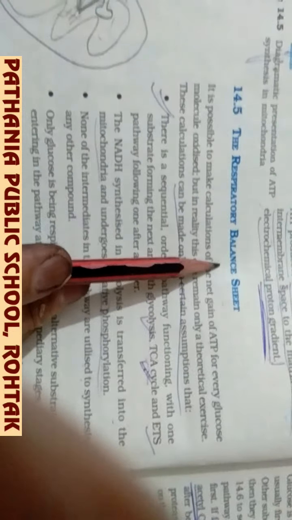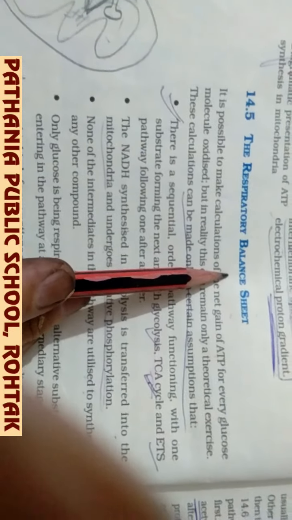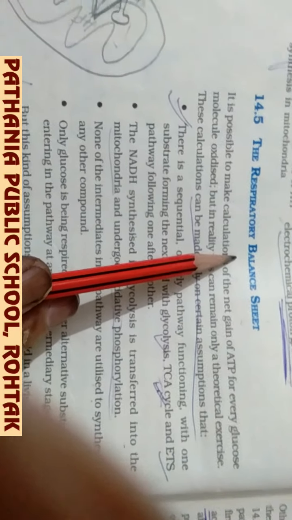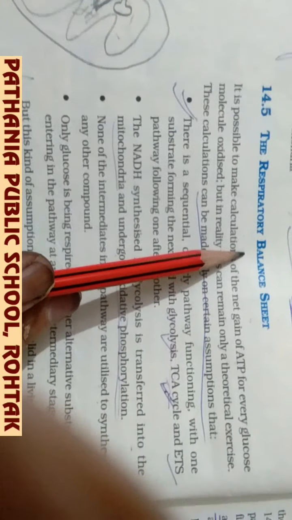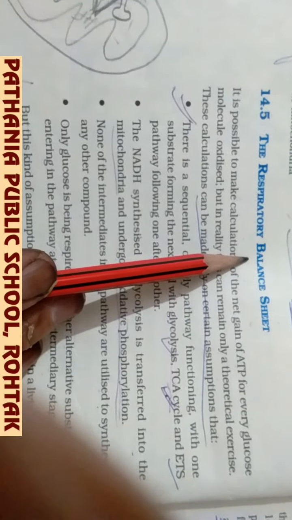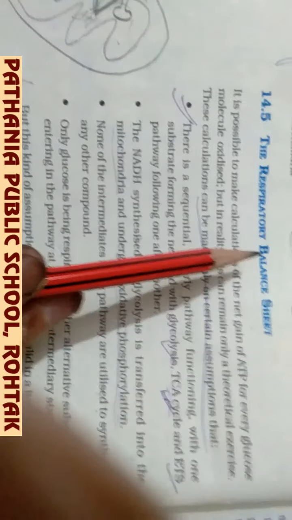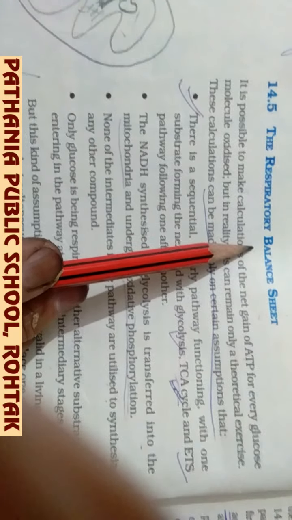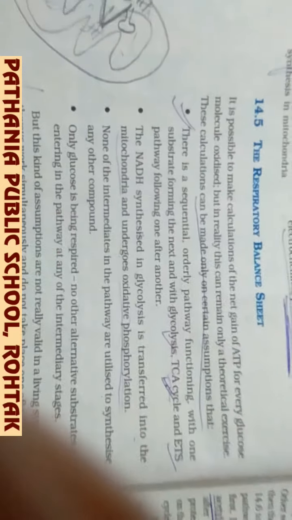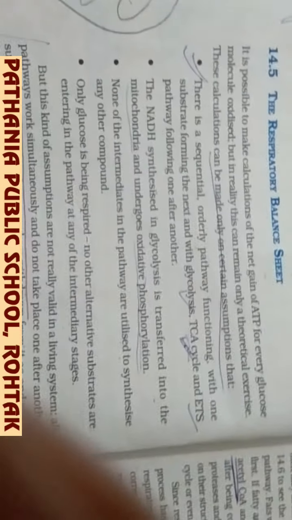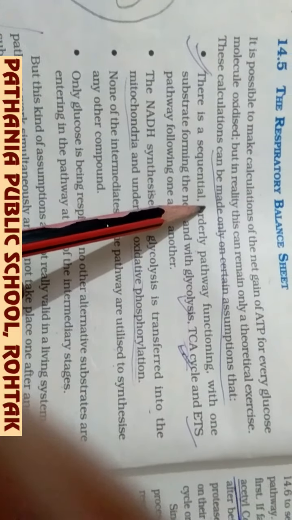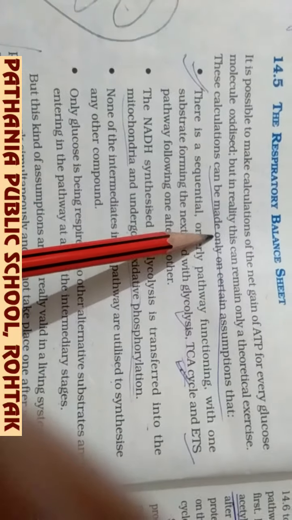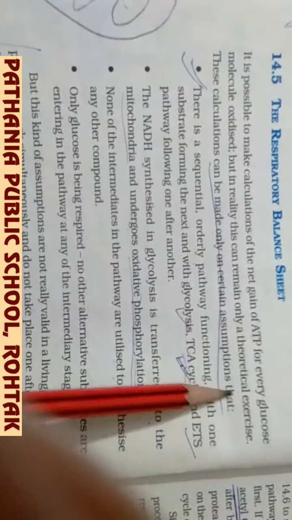Because before that, we had completed the complete mechanism of respiration. First, the glycolysis, then Krebs cycle, and then electron transport system. And when one molecule of glucose passes through all the three steps, then 38 ATP molecules are formed, but 2 ATP molecules are used in this process. But the question is whether this is possible practically or not. So these calculations can be made only on certain assumptions.